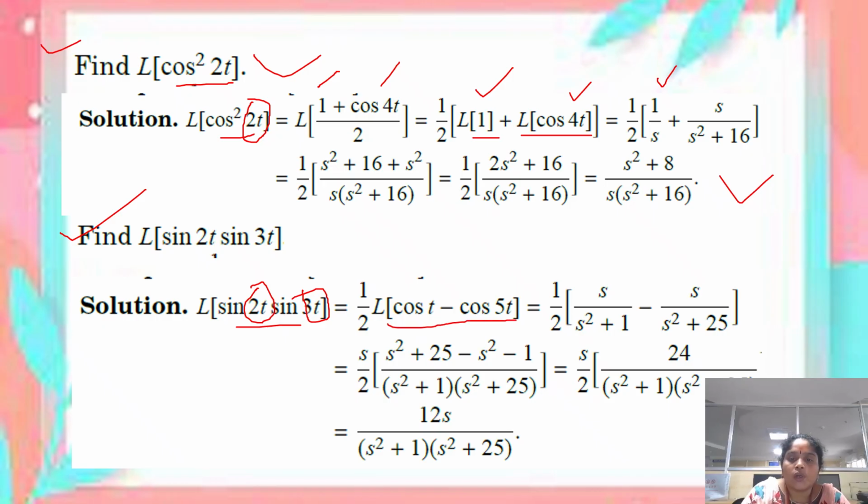So 1 by 2 into applying Laplace transform for these two functions. Now this can be reduced into addition of terms. So what is Laplace transform of cos t? That is s by s square plus 1. And what is Laplace transform of cos 5t? That is s by s square plus 25. So after taking LCM and simplification, we got the result as 12s divided by s square plus 1 into s square plus 25.